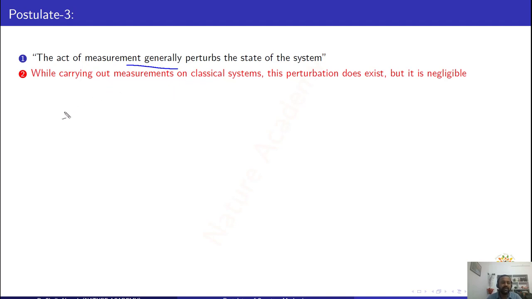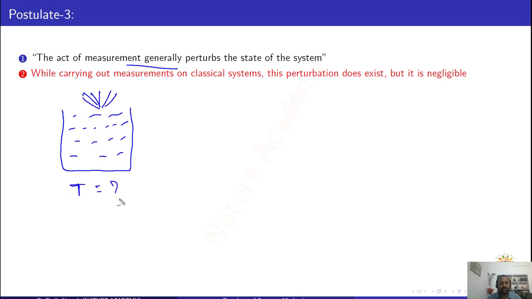In the first example, I will take hot water in a beaker and I want to do some measurement on this hot water. That means I want to find the temperature of the hot water. So how will you find the temperature? For this I need to use a thermometer. I assume that initially the thermometer, a mercury in glass type thermometer, is maintained at room temperature, 27 degrees centigrade, and the hot water is at more than 27 degrees.